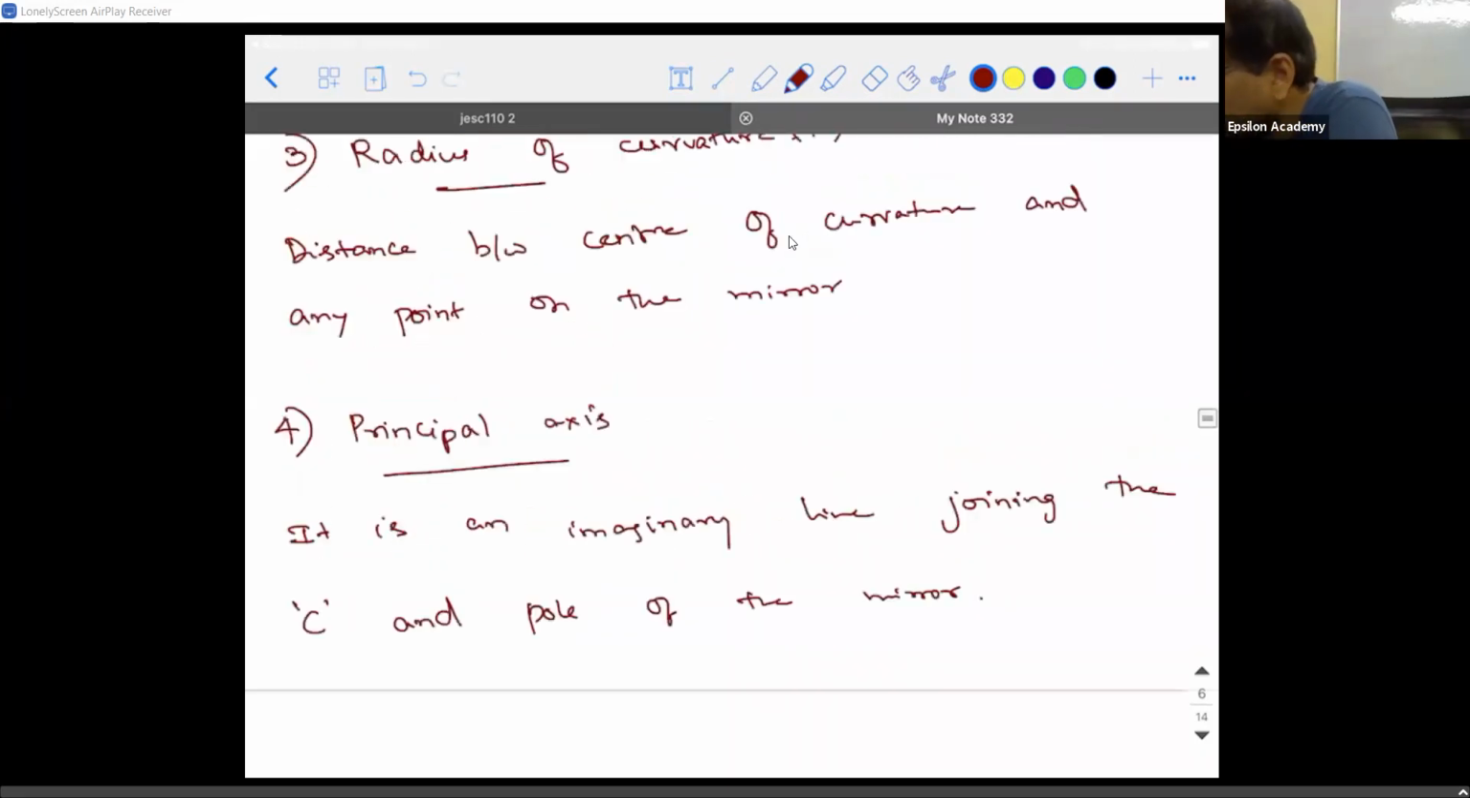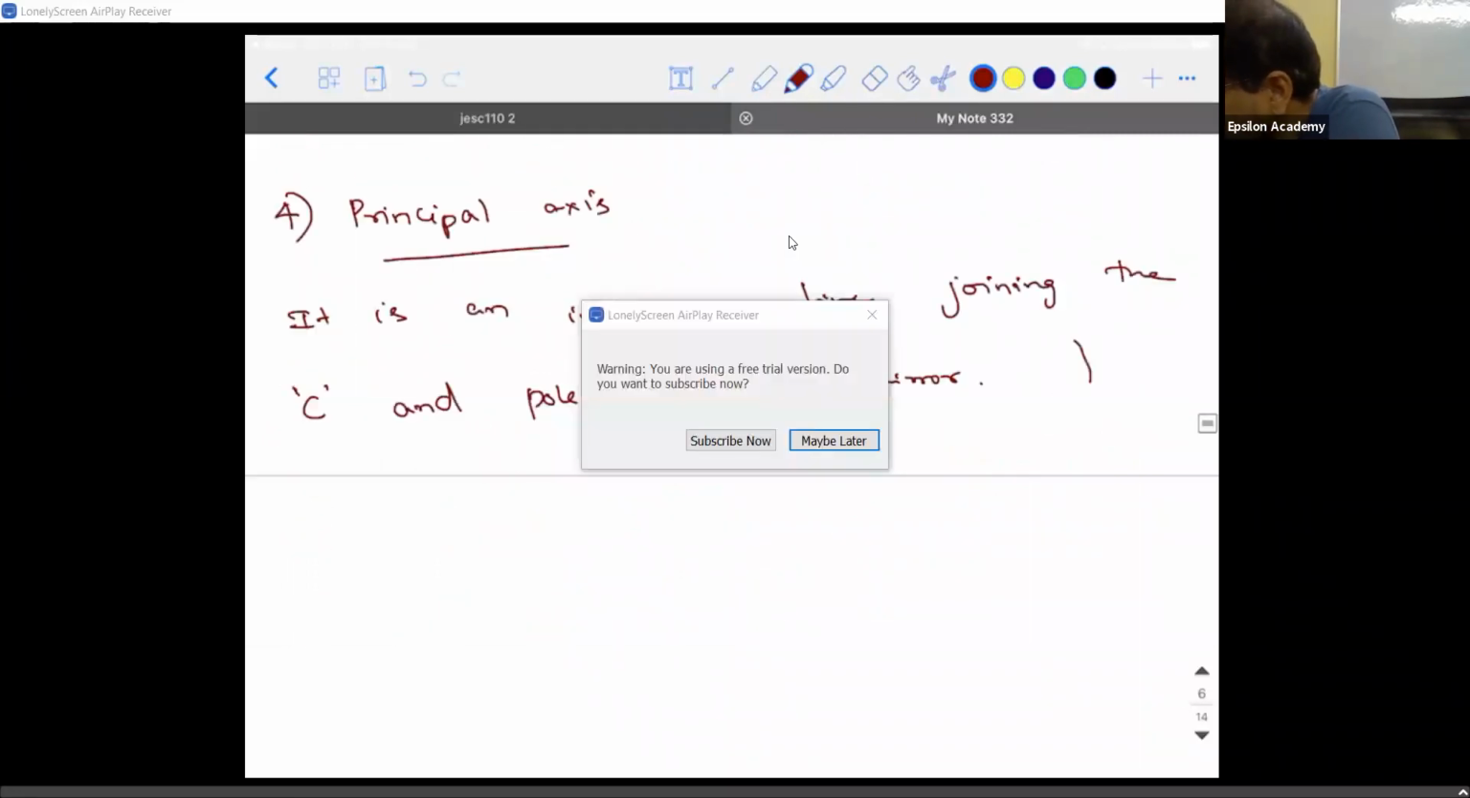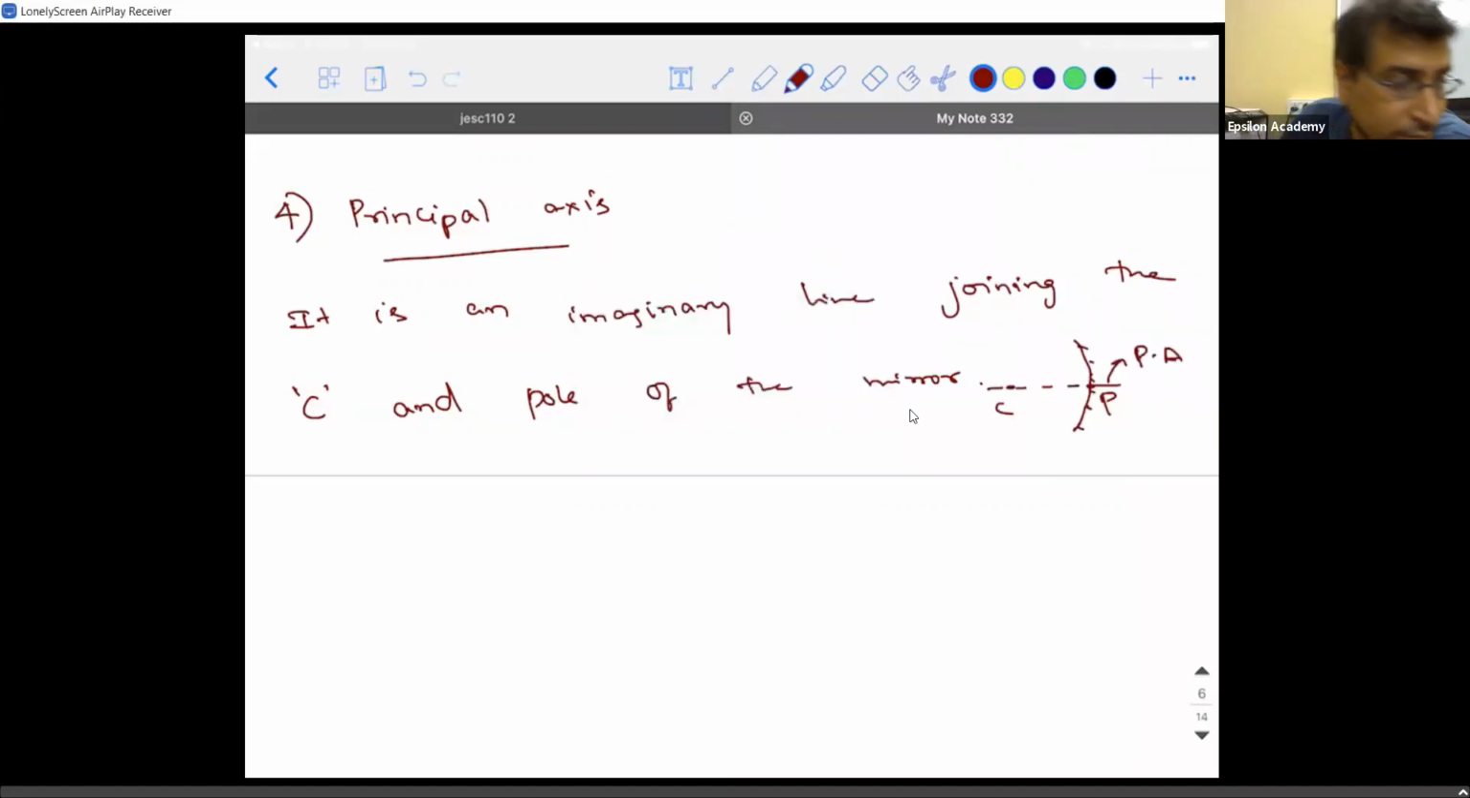Okay. So how are we supposed to draw it? If I take a mirror, then blindly between the center of curvature and the point P, draw a line. Then this line is what we call the principal axis. I hope that makes sense.